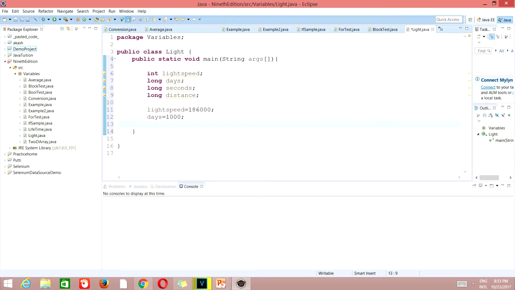So now we'll declare seconds. I mean, we'll assign the value for seconds equal to how much? It's nothing but days into 24 into 60 into 60. So what we did here, any guesses? Yes, we converted them to seconds. How to convert it? Days into 24 and 60 into 60.